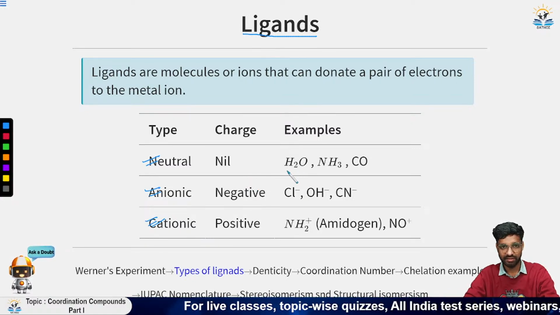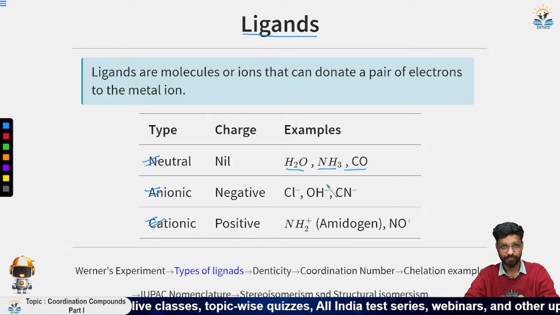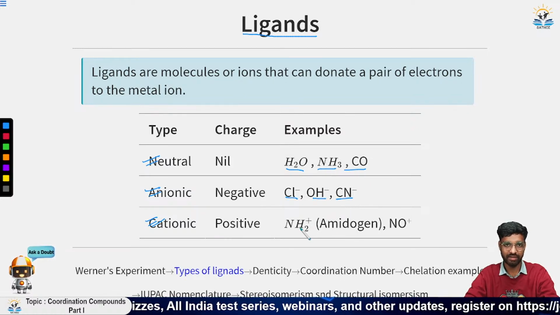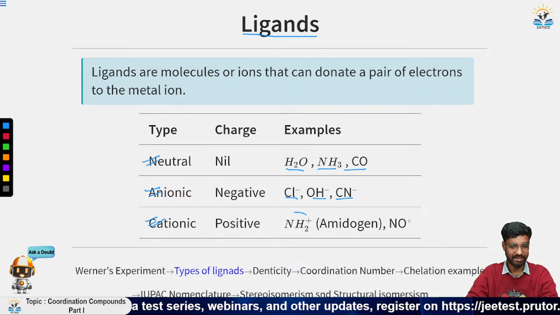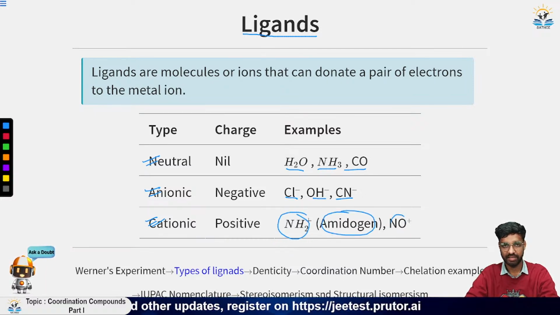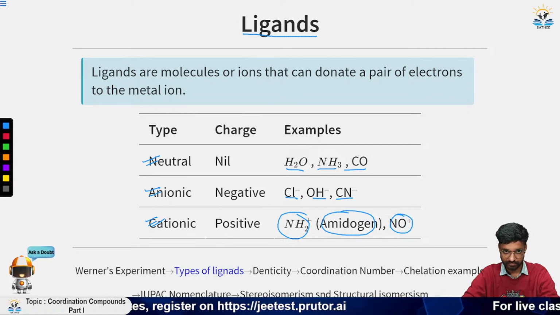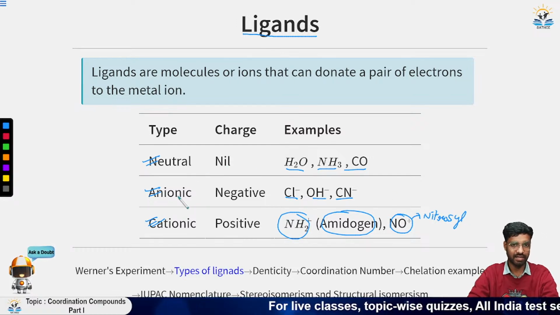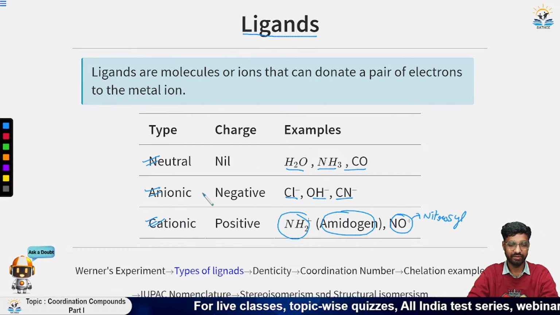For neutral, we have the examples water, NH3 and CO. For negative, we have Cl minus, OH minus, CN minus. Then we have NH2 plus, called amidogen, and then we have nitrosyl.